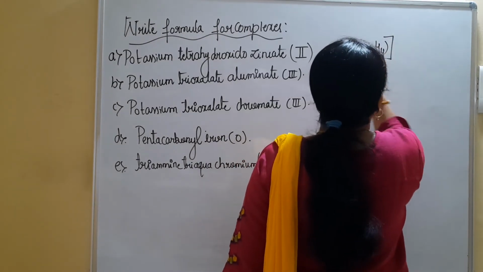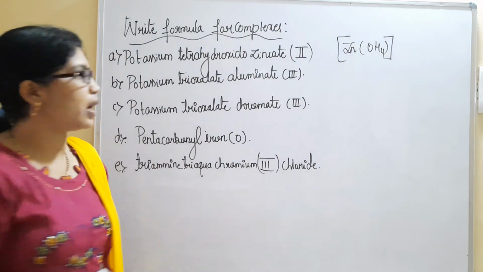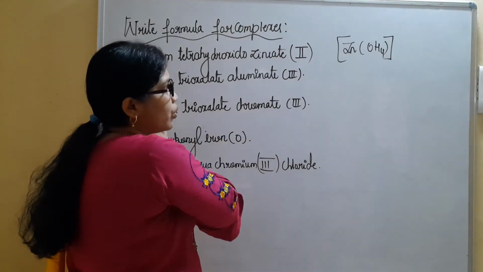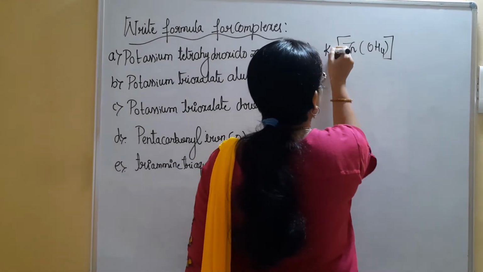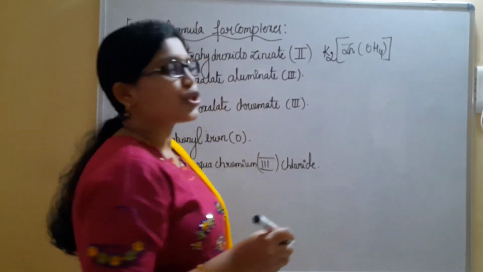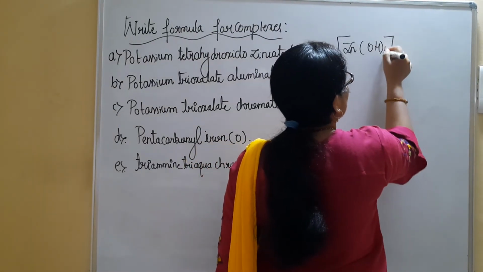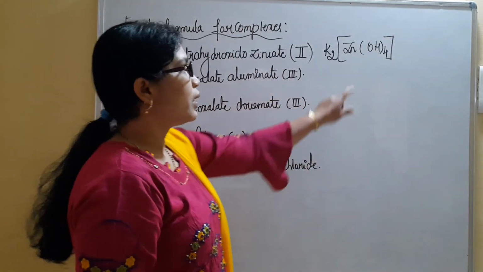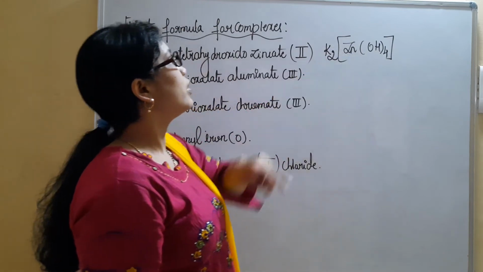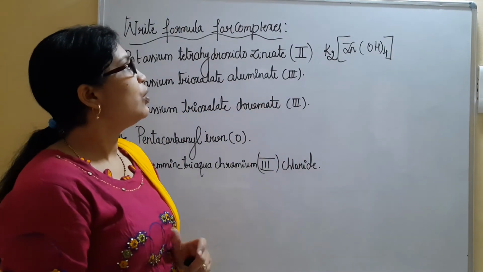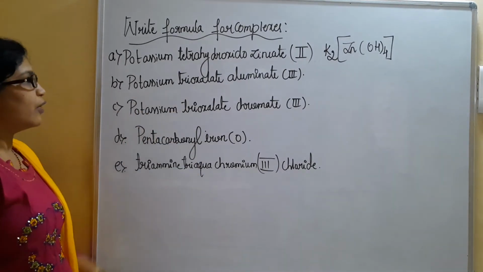So OH 4 we have to consider. OH 4. Complete the bracket. And the rest, whatever is there, is said to be the counter ion. Potassium is the counter ion. Definitely we can write here as K2. So K2ZnOH4 is the formula we can write for this first example. Tetrahydroxido zincate 2 is the formula we can write for this one. Like that we can try for the second one.